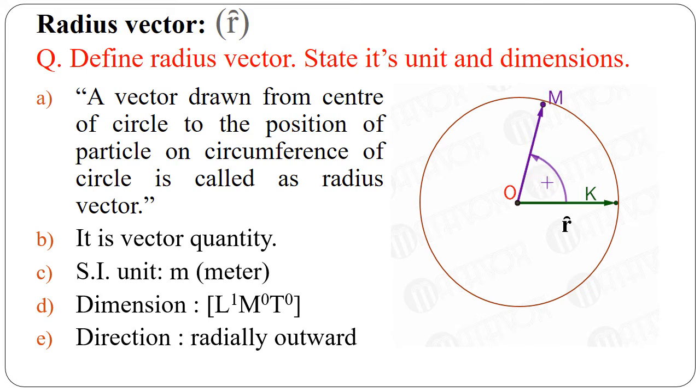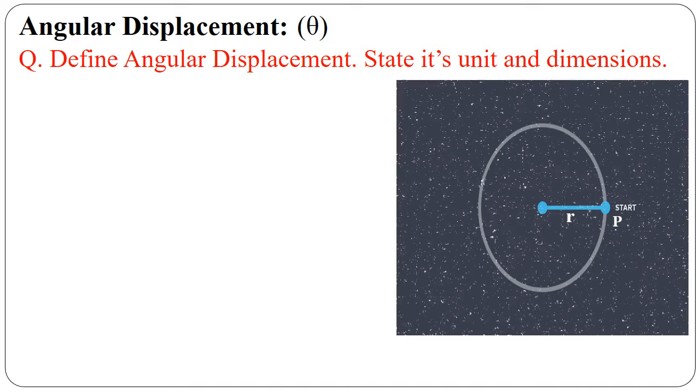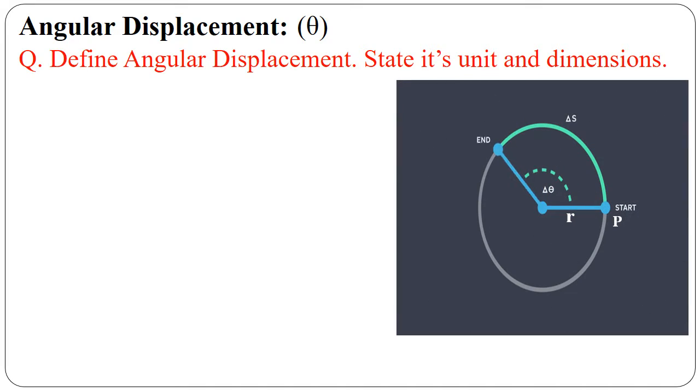Okay, so we proceed to the next point, that is angular displacement. It can be asked in the exam: define angular displacement and state its unit and dimension. Let's see the image. A radius vector r bar traces out some angle delta theta with respect to the position of the particle from start to end position.